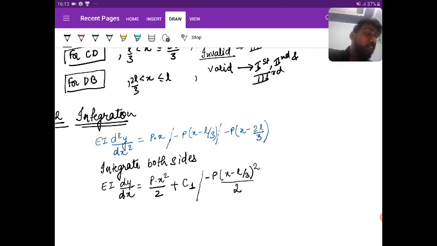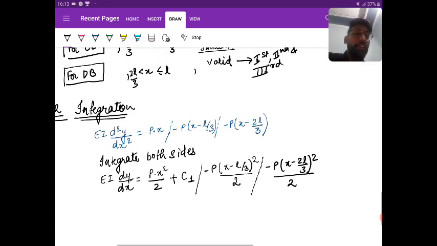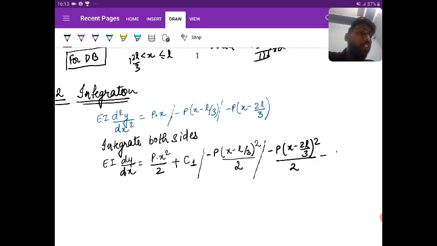The bracket term should be integrated as h. Then similarly the next term, h minus 2L by 3 whole square by 2. Is it clear? So this is your first equation.